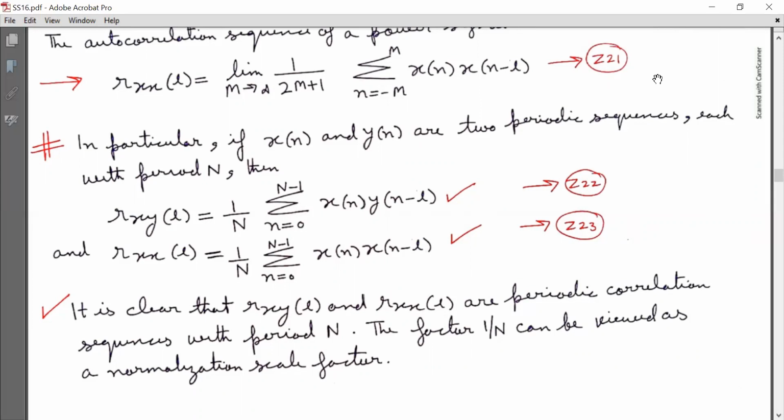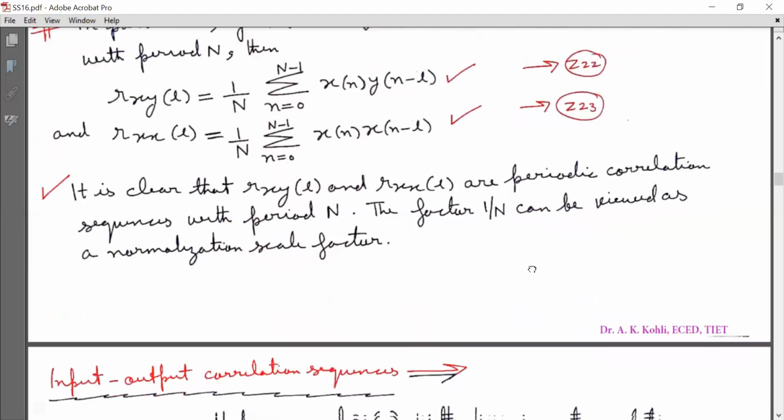So this is equation Z23. Now equation Z22 is for cross correlation and Z23 is indicating autocorrelation. It is clear that R subscript XY[l] and R subscript XX[l] are periodic correlation sequences with period N. The factor 1 by N can be viewed as a normalization scale factor in equations Z22 and Z23.